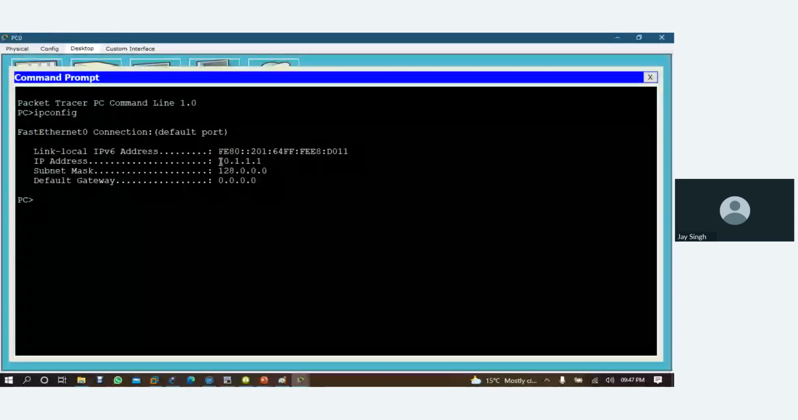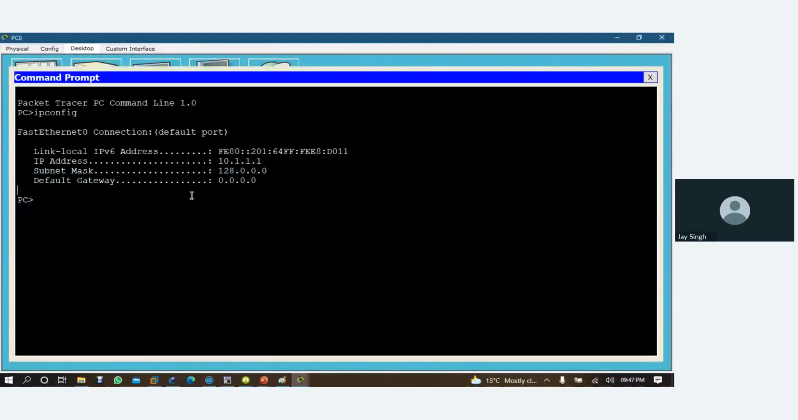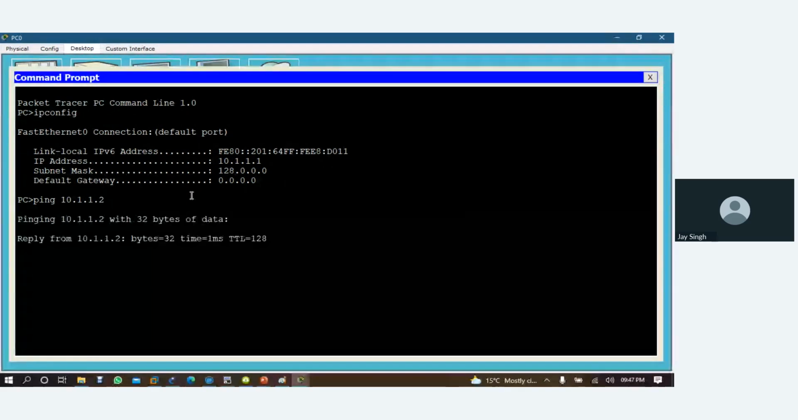Okay, and now if I come to this system and check IP config, see what my IP address and subnet mask are. Did you see here? And if I try to ping the 10.1.1.2 computer, see, I'm pinging.